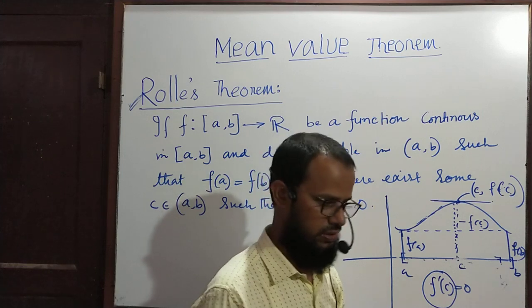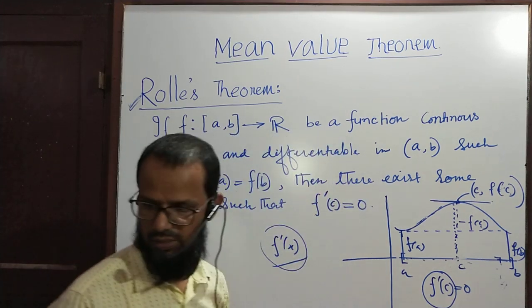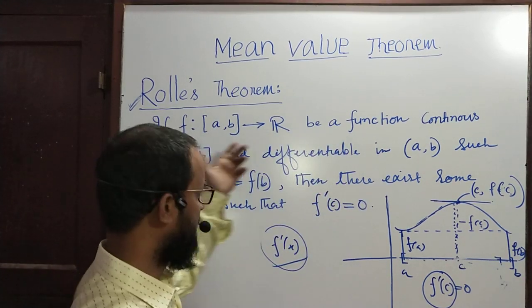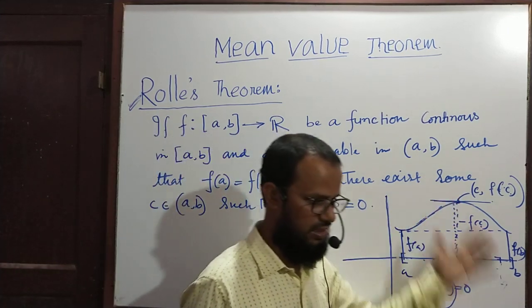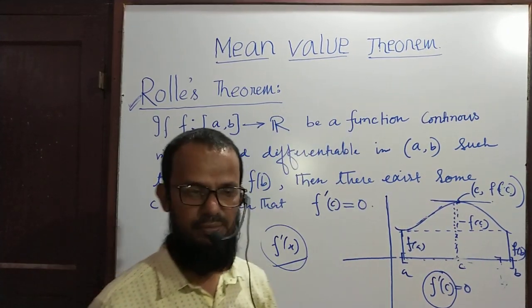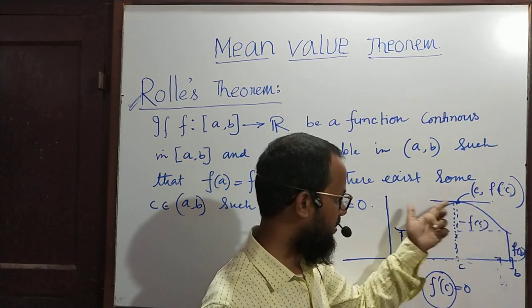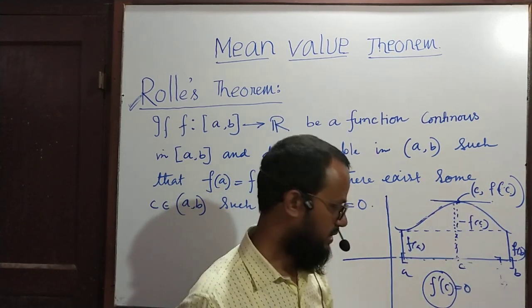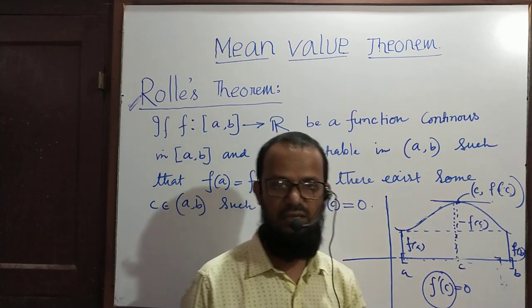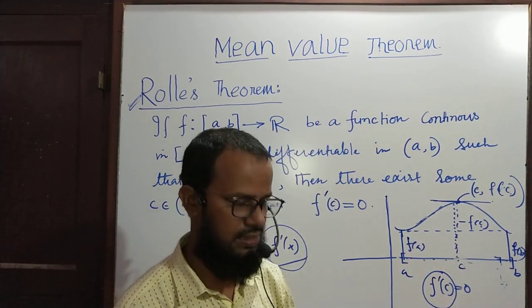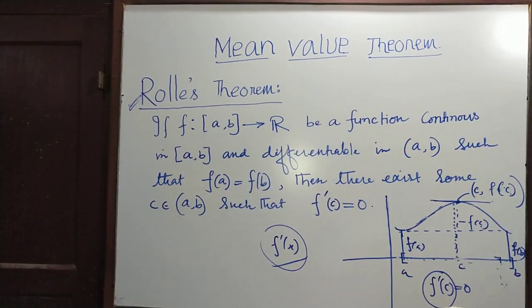This is the theorem and its geometrical interpretation: at the point c, f(c) on the curve, the slope of the tangent is 0. That means the tangent is parallel to x-axis.